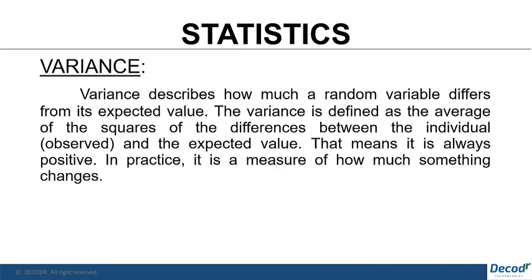Then comes the variance. Variance, in simple words, is nothing but the average of the squared differences from the mean. As I've mentioned here in the last line, it is a measure of how much something changes, or how much something varies from the mean value in a given set of numbers. Let's have a look at one simple example and then we'll get a clear idea about the variance.